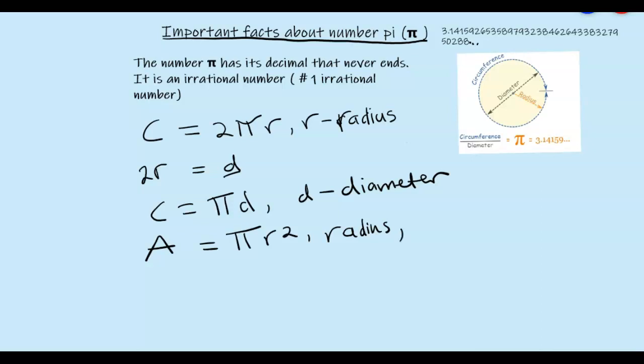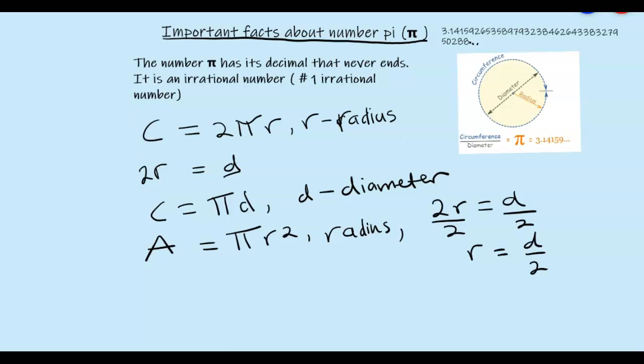But we know that 2 radius is equal to diameter. So if I'm looking for my radius, I divide here by 2, I divide here by 2, and then I get this. So when I divide diameter by 2, I get my radius.